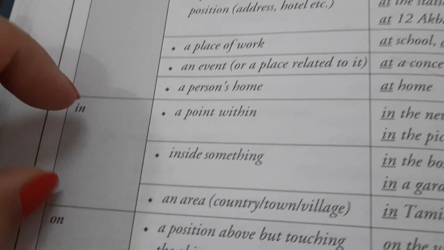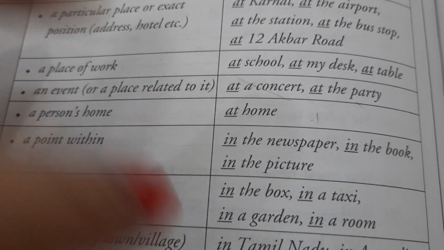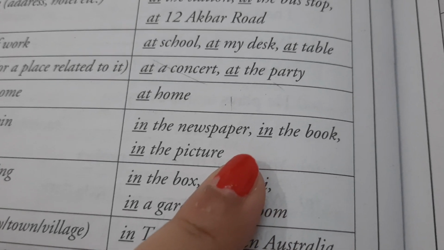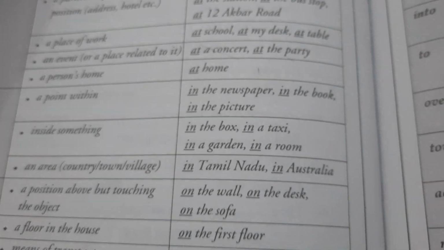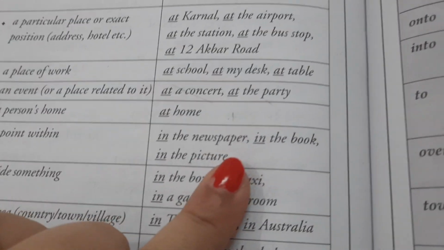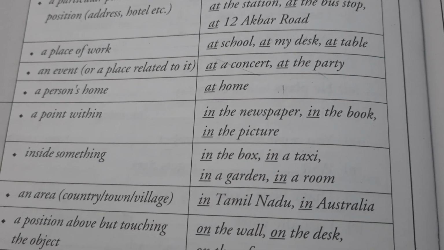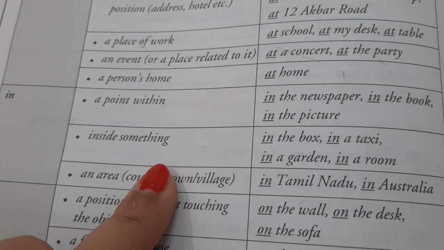Then the next preposition we have in our hand is in. The usages of in are 3. When something is inside something, a point within. कोई ऐसा point, see, we say in the newspaper. Where do you find the preposition exercise? In BBC Compacta book. So it is a point within. In the picture. Can you see the bright red color in the picture? Something like this.